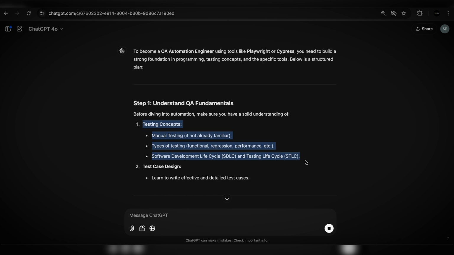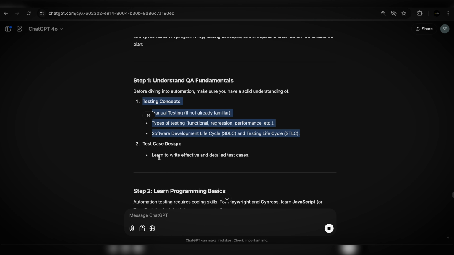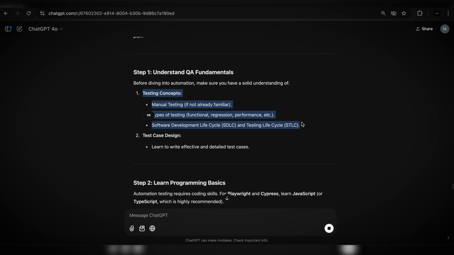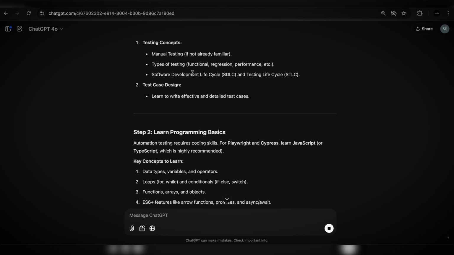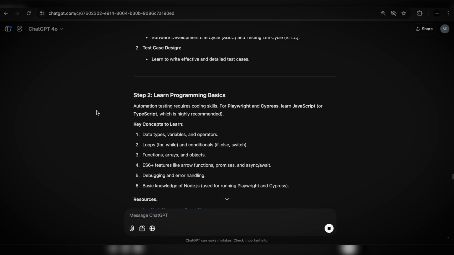So this is actually an answer to the question, hey, Sergi, can I join test automation course without going through manual? Usually I say no, unless you have experience in manual testing or you took another manual testing course. But in majority of cases, people ask and they don't have any experience or they didn't go through the courses. So I tell them that, hey, first, you have to familiarize yourself with manual testing or go through a manual testing course first. Test design as well, and learning programming basics.